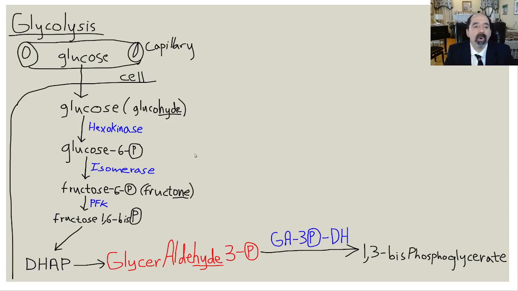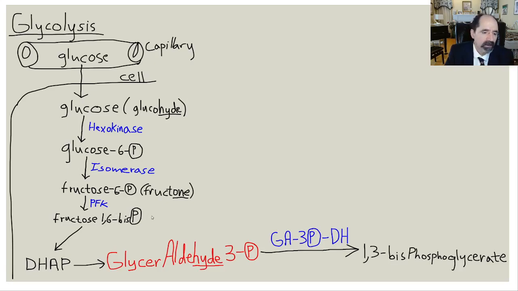And you don't need to know all these steps within glycolysis, but it's helpful to have heard of them and have a general overview sense of them, because again, they're going to explain a lot of the complications of diabetes. Glucose 6-phosphate gets isomerized to fructose 6-phosphate, and then another phosphate is added by PFK, phosphofructokinase. That's a major regulatory step. By the way, fructose, when it's metabolized from dietary fructose, comes in just beyond this regulatory step, right here at DHAP. And that's why it can just bypass glycolysis regulation.